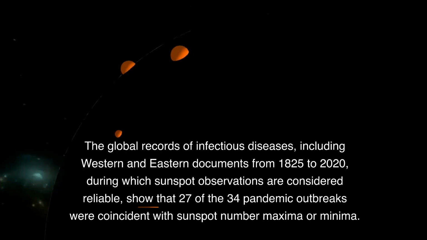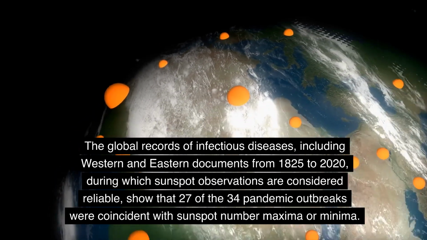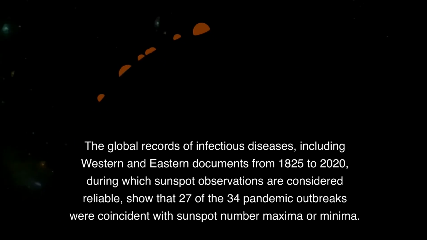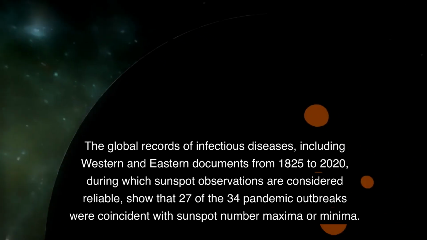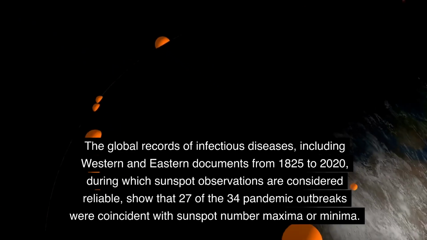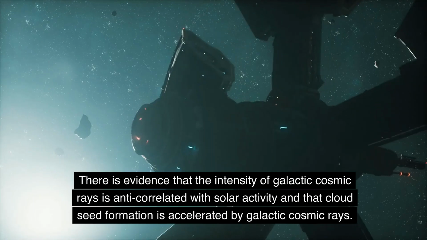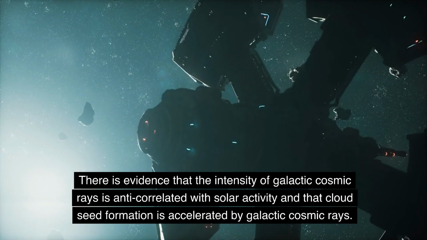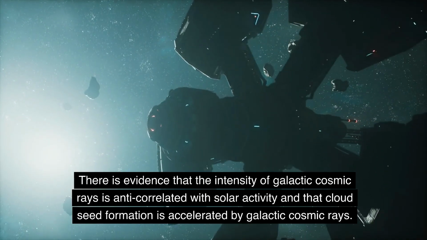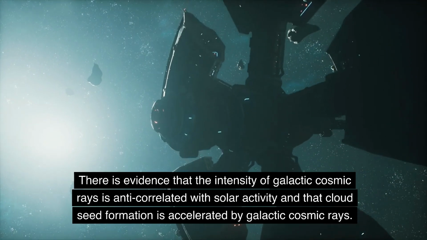The global records of infectious diseases, including Western and Eastern documents from 1825 to 2020, during which sunspot observations are considered reliable, show that 27 of the 34 pandemic outbreaks were coincident with sunspot number maxima or minima. There is evidence that the intensity of galactic cosmic rays is anti-correlated with solar activity and that cloud seed formation is accelerated by galactic cosmic rays.